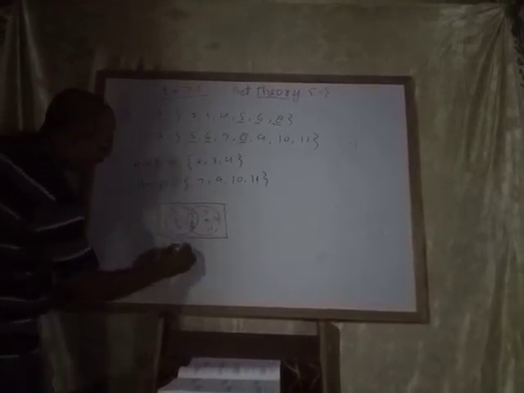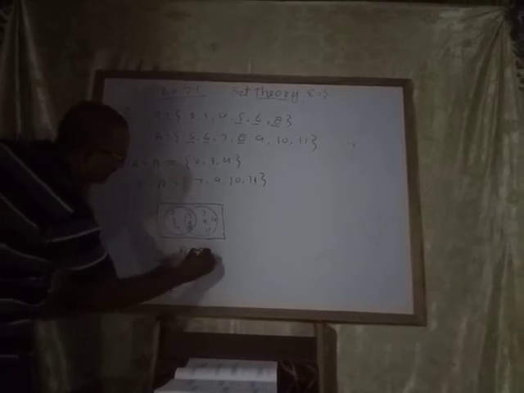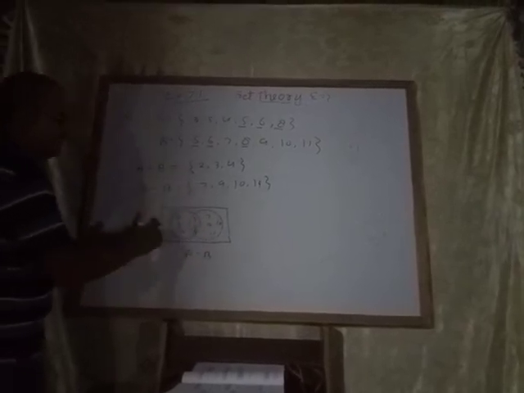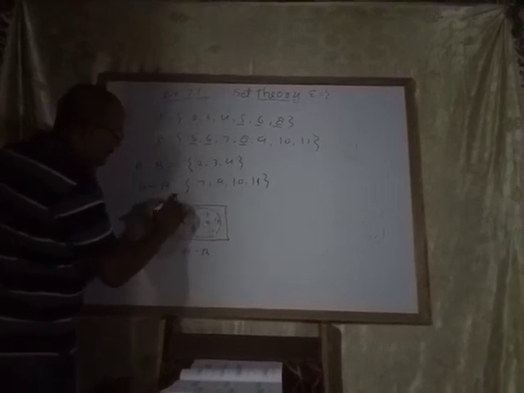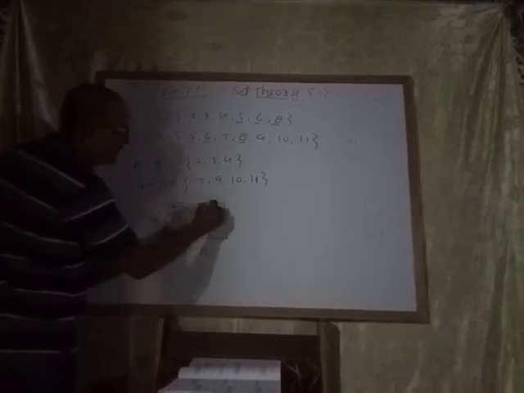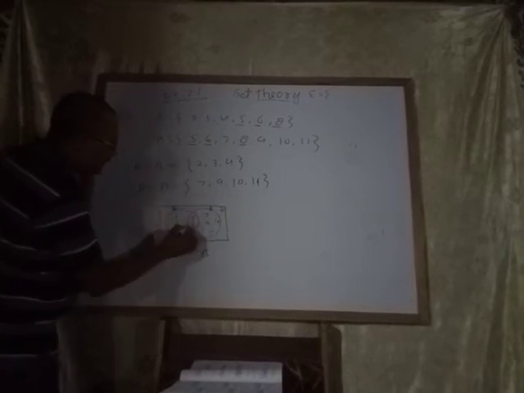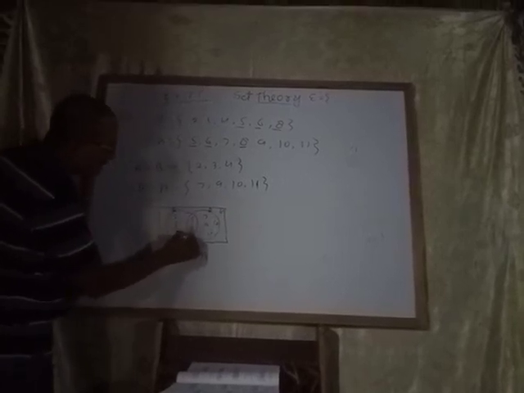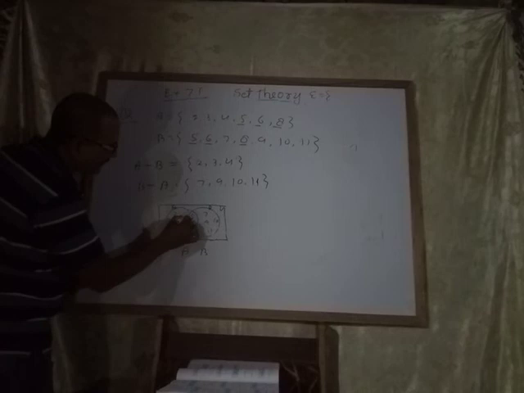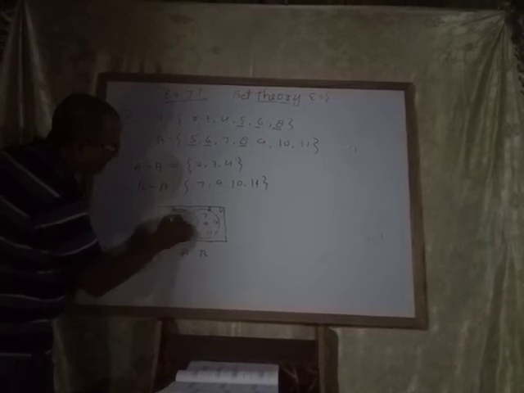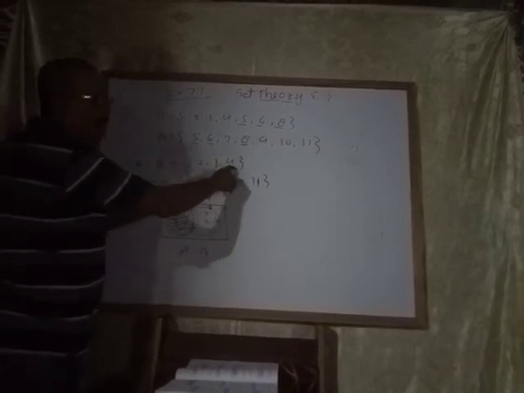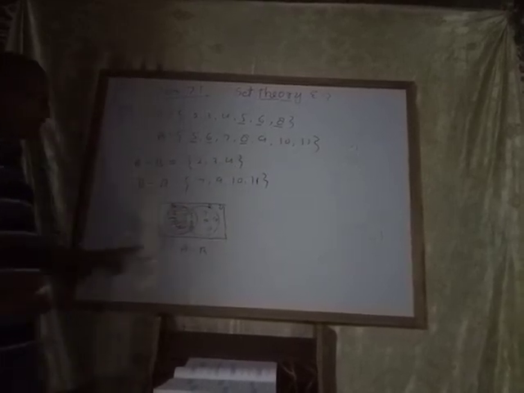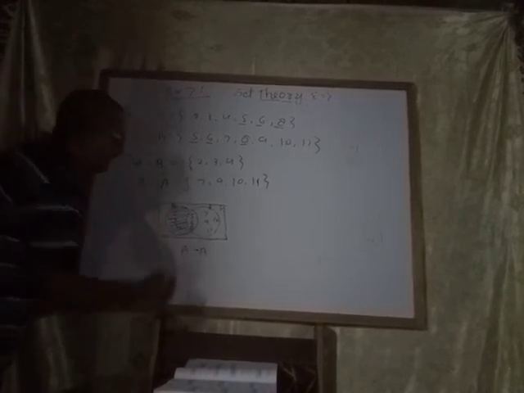See that by Venn diagram, A minus B: from set A, subtract the elements of set B. This is set A, set B, universal set. You will get only this portion. The elements present in this portion are 2, 3, 4. I have already written 2, 3, 4. It means that is A minus B.